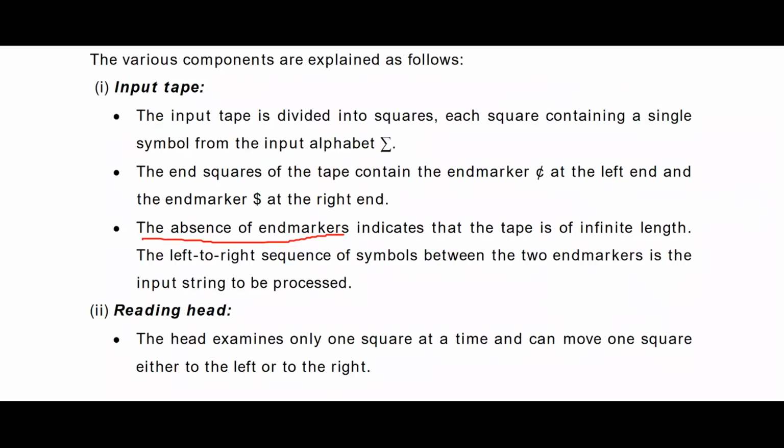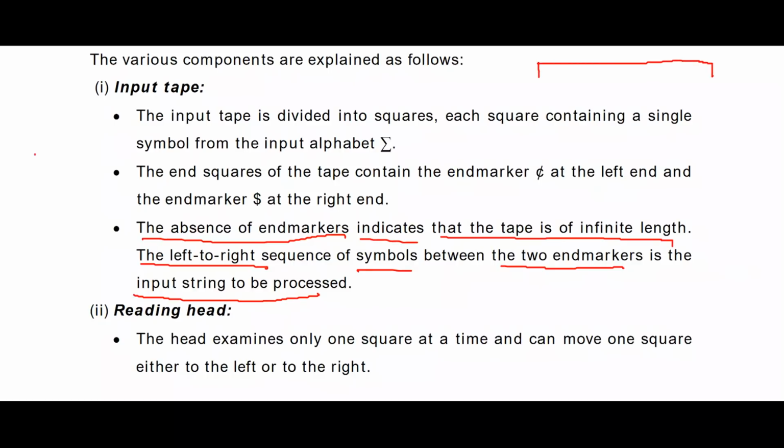The absence of end markers indicates that the tape is of infinite length. The left to right sequence of symbols between the two end marks is the input string to be processed. Let us suppose this is my tape of infinite length, in which I have my string A, B, A, A. Here I am marking with a dollar on each side. These two dollars indicate that your string is from here to here. Otherwise, you cannot recognize where to stop. These end markers indicate that your string has ended.